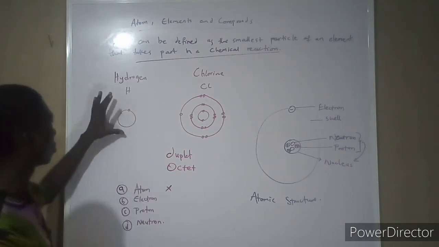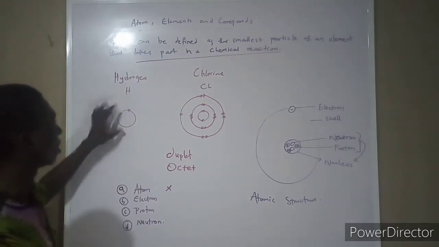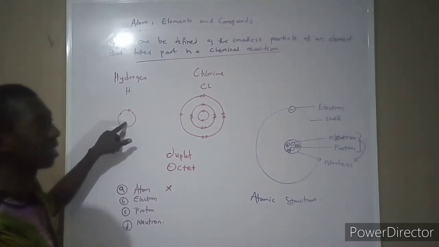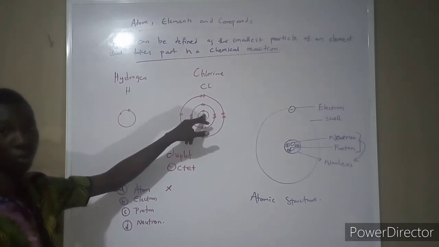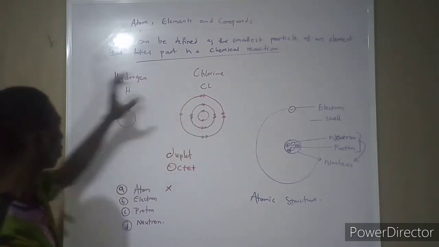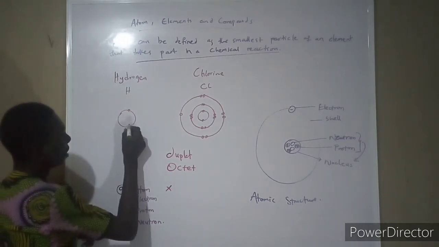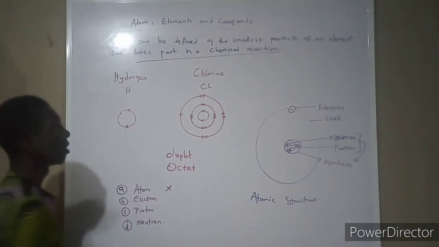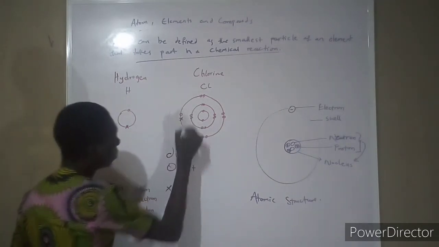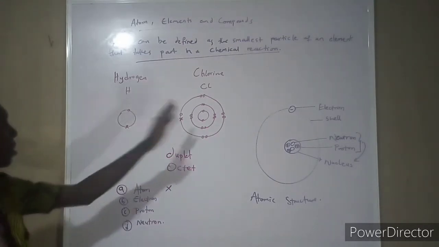Now hydrogen must assume the duplet structure. Why? Because the first orbit of an atom is only entitled to 2 electrons. So for it to be stable, it has to add an electron here. Then we can say it is stable. For chlorine to be stable, it has to add 1 electron here. So they both need one.